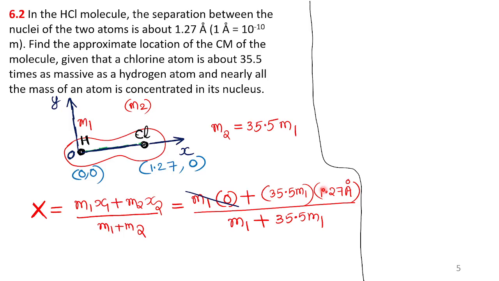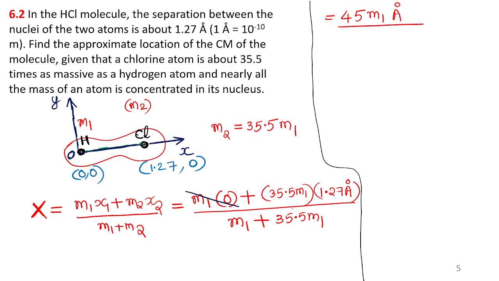You will get approximately 45.1, or 45, no problem. I will use the approximation: 45 m1, the angstrom unit to be written.